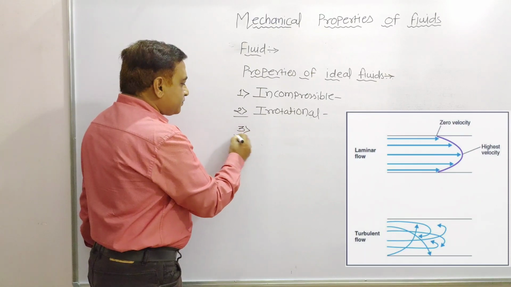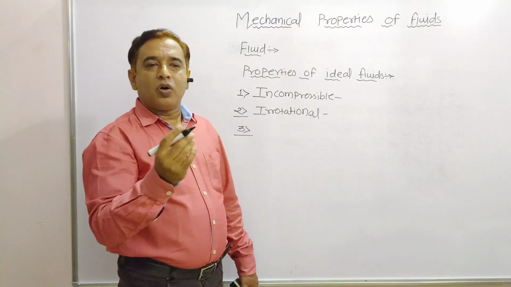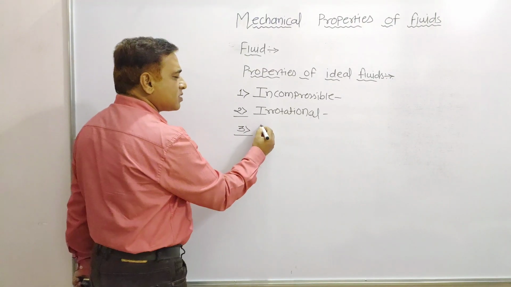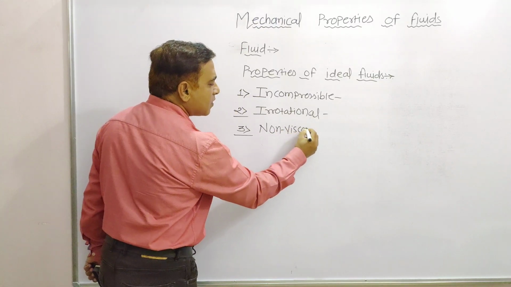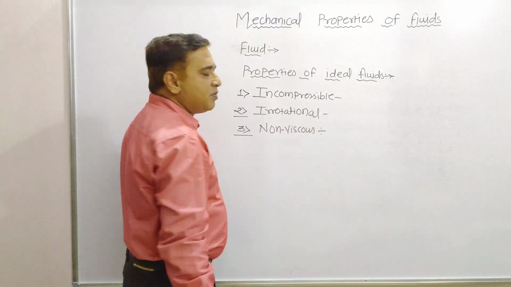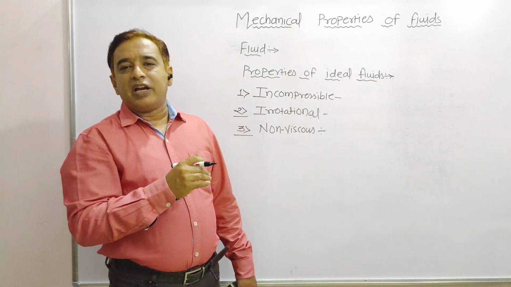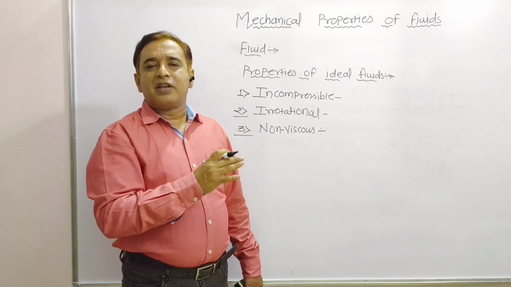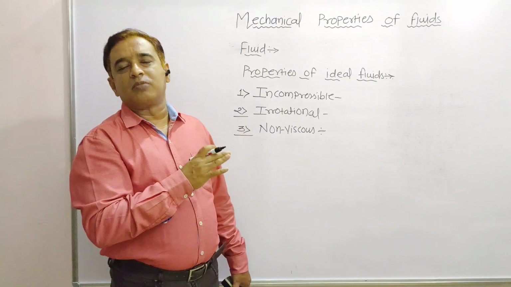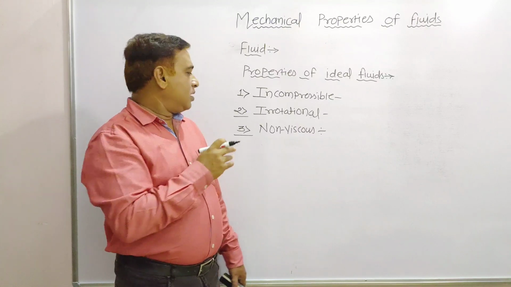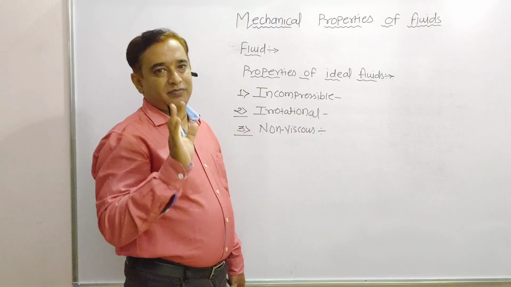Third one is non-viscous. Very simple concept. Non-viscous means, in between the two layers, when liquid flows through any vessel, there is no frictional force between the two layers of the liquid. This is known as the non-viscous property of ideal fluid.